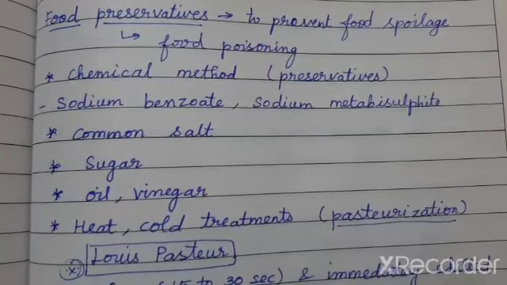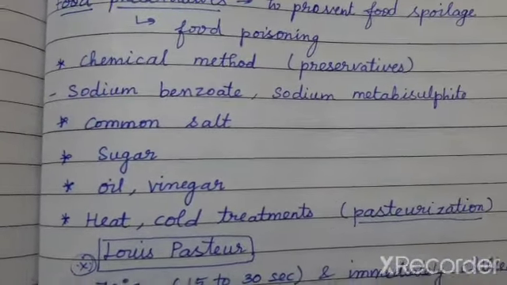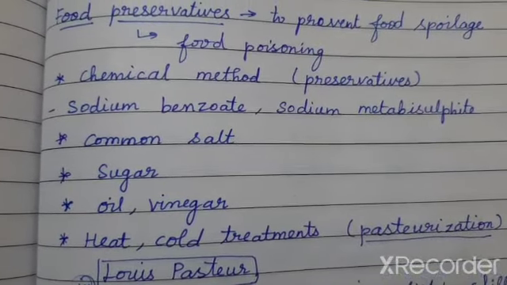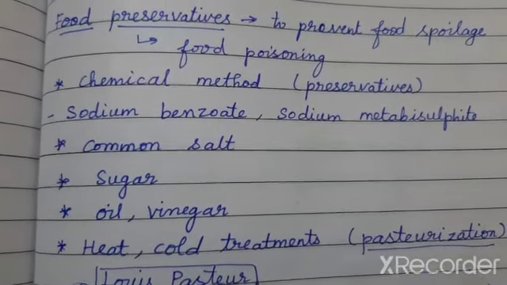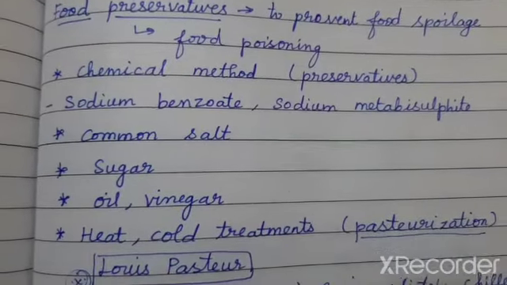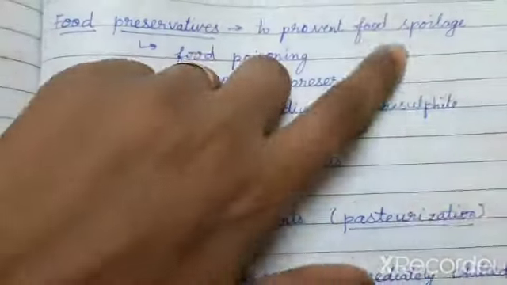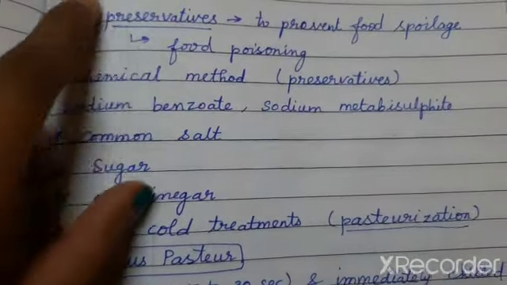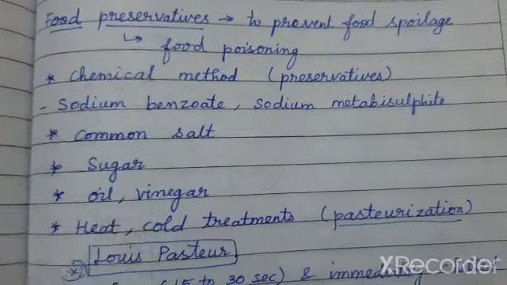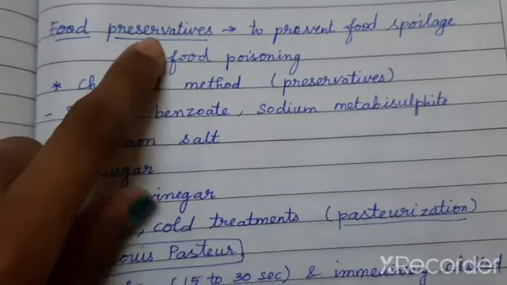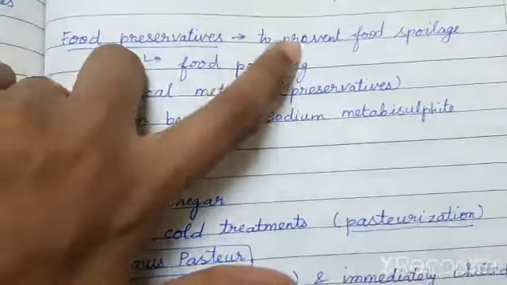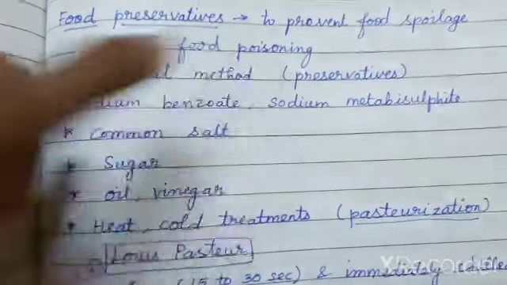But there are small easy steps which are all carried out by our mother from the early ages of human beings, done while cooking itself, that the food spoilage is prevented. That is what we call by the name food preservatives. Preservative means they are going to safeguard the food, and it will not lead to the food spoilage.